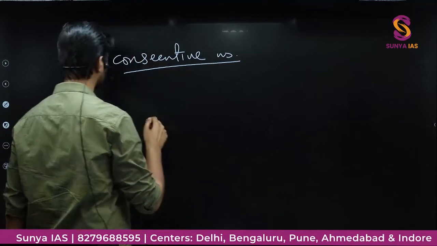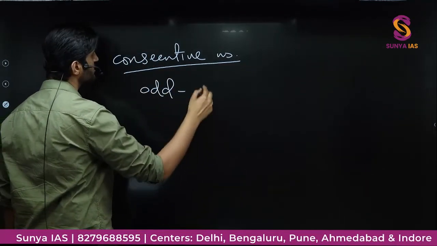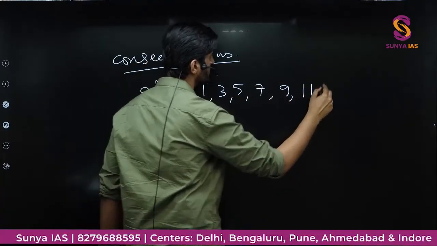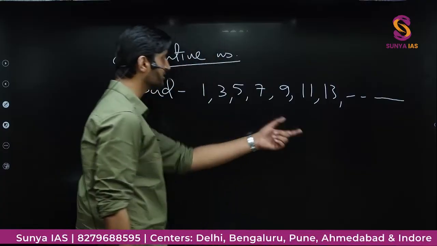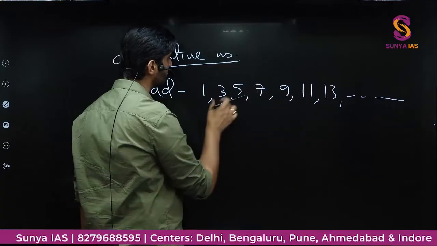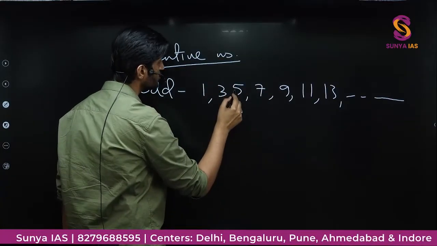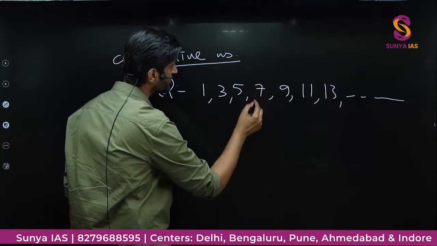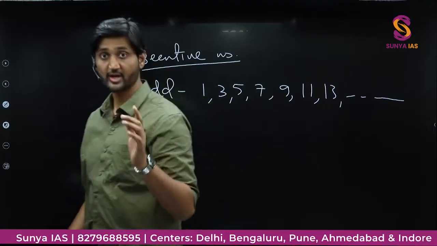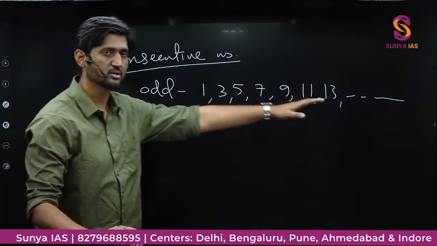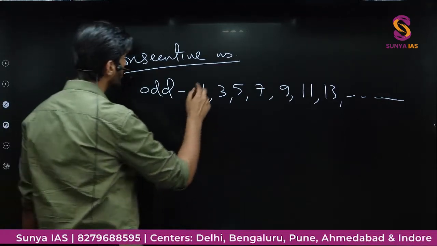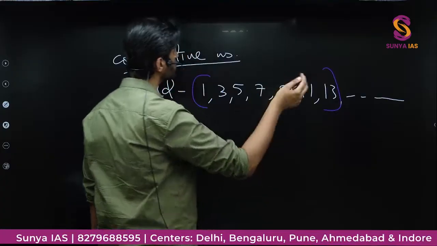So suppose we have odd numbers. What are odd numbers? 1, 3, 5, 7, 9, 11, 13 and so on. These are all odd numbers. They are following one proper sequence. Each number is 2 greater than the previous number. So if you add 2, you get 3. Further, if you add 2, you will get 5, then 7, then 9, then 11, then 13, and the process will go on like that. Okay. So here you are just having a consecutive series. Similarly, if we are having a consecutive series in which all the numbers are next to each other, so there could be random odd numbers.